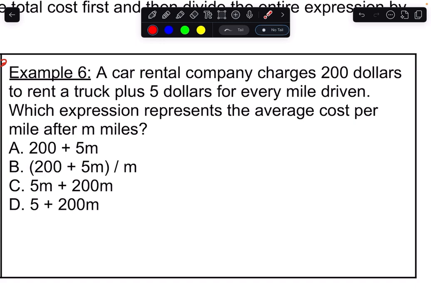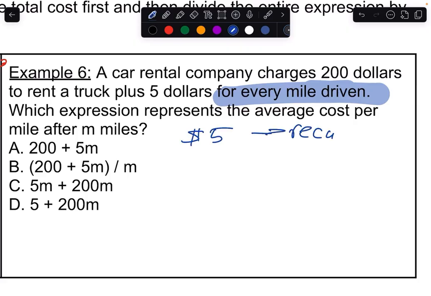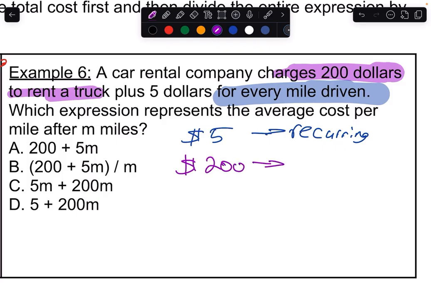First part, we have a rental company charging $200 to rent a truck and $5 for every mile driven. Off the bat, I see every mile driven. My mind should be thinking, those $5 are that recurring amount. It's that part that's happening multiple times. The $200, well, I'm only charging $200 to rent a truck. That fee is only going to happen once. So that $200 is the one-time fee, the flat fee, whatever you want to say.